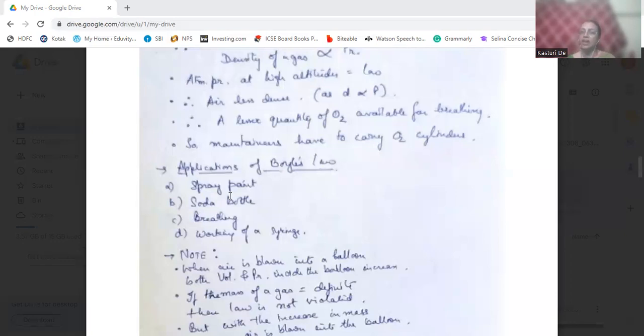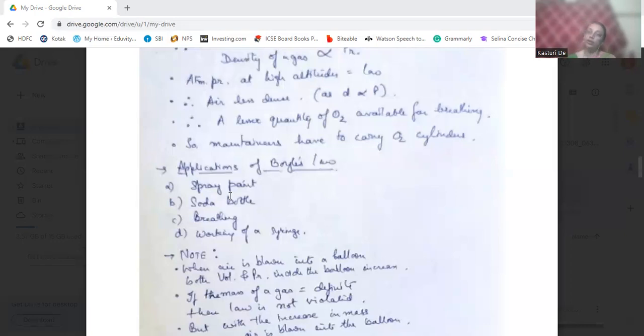Okay, I think I've explained it, and you have understood what I'm going to tell you. Then the soda bottle is also the same thing. When we press the bottle, the pressure is released inside the bottle, and while releasing the pressure, the volume will increase and the soda will come out of the bottle.